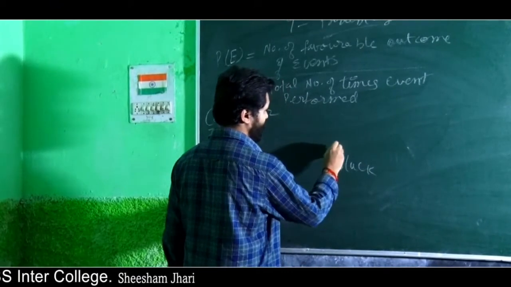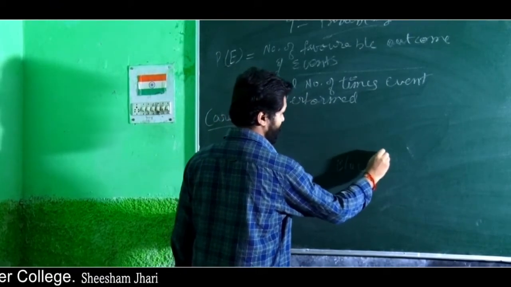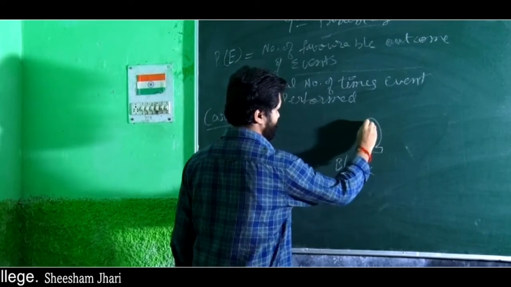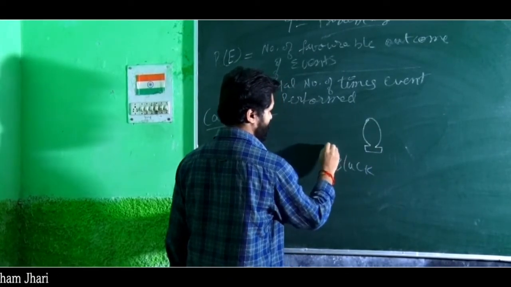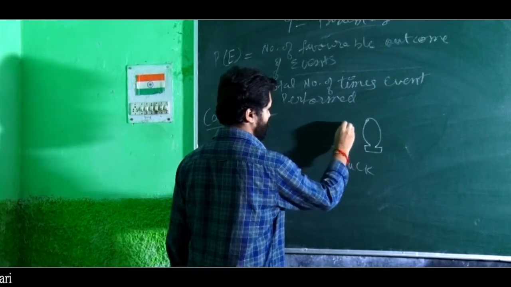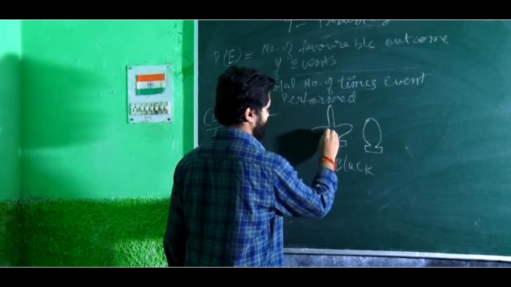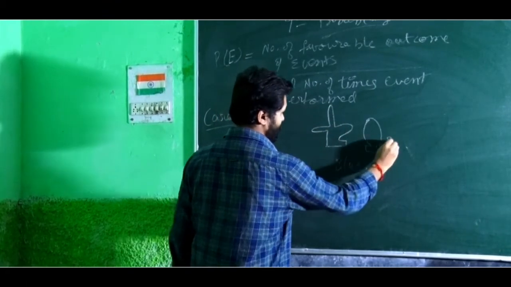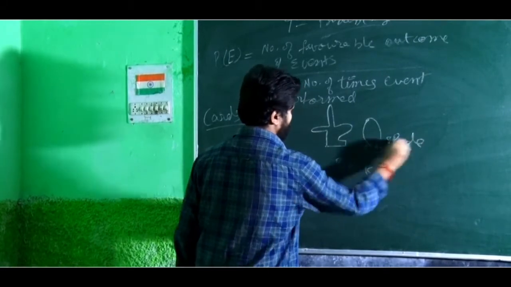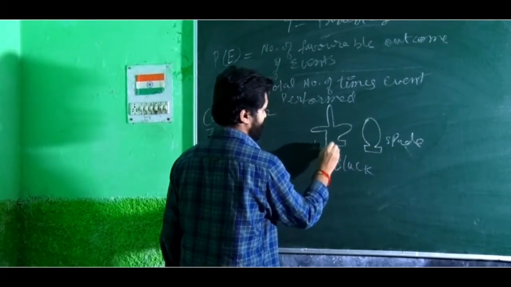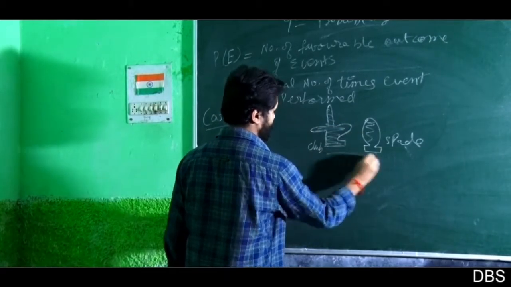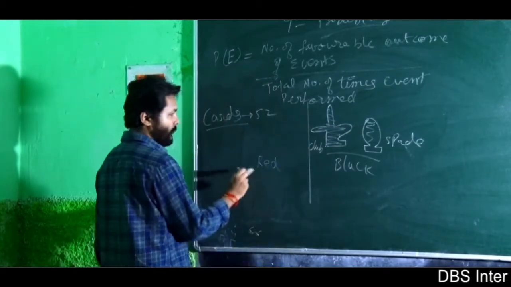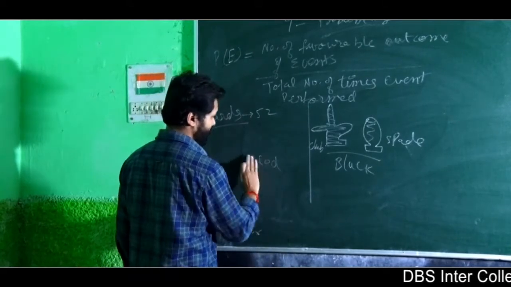Okay, for black card, one is called spade and one is called club. This is black card. Now for red card, you are having,